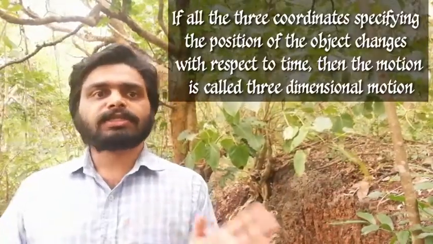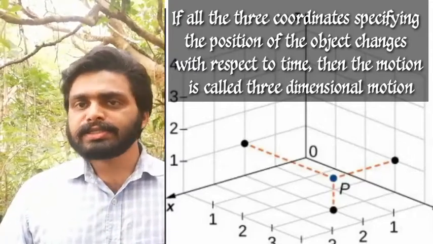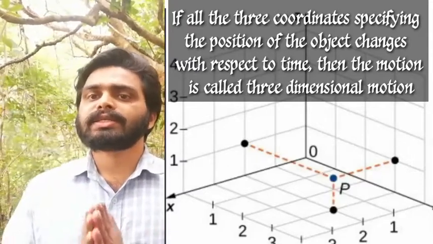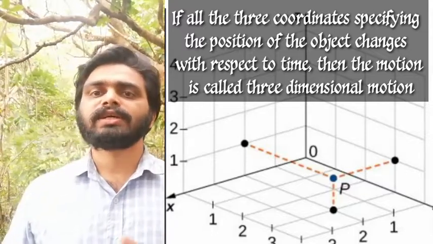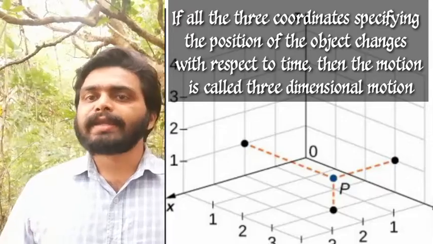Then in order to represent this two-dimensional motion, two axes are a must. If the xy coordinates are changing, then x-axis and y-axis are required. If the yz coordinates are changing, then y-axis and z-axis are required. If the xz coordinates are changing, then x-axis and z-axis are required. Then suppose three coordinates, that is x, y, and z coordinates, are changing simultaneously, then that is considered as a three-dimensional motion. And in order to represent that particular motion, we require the x, y, and z axes.